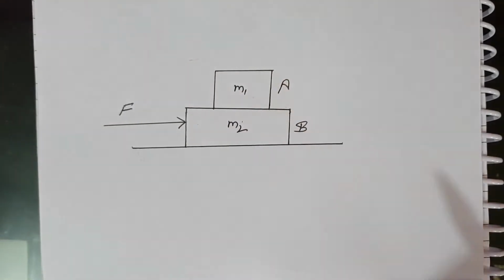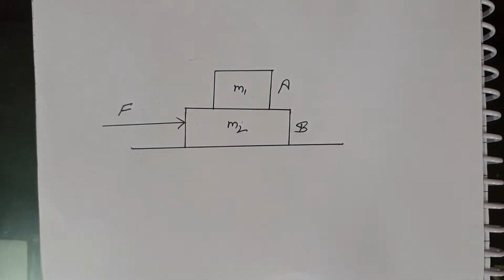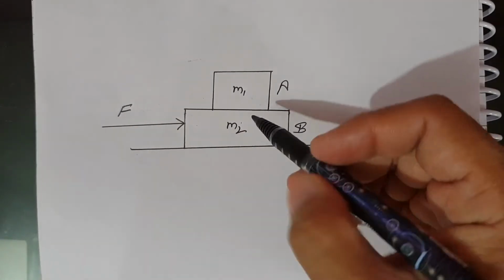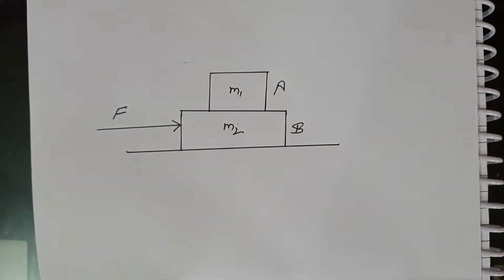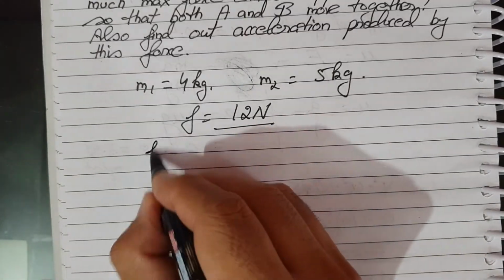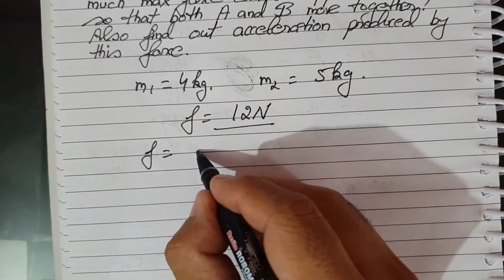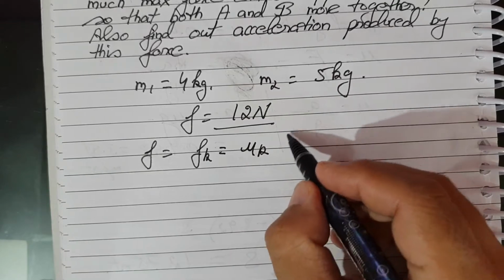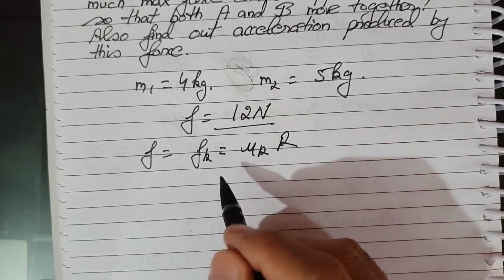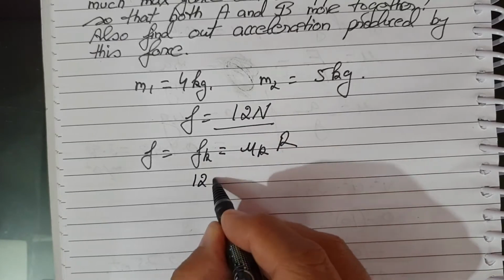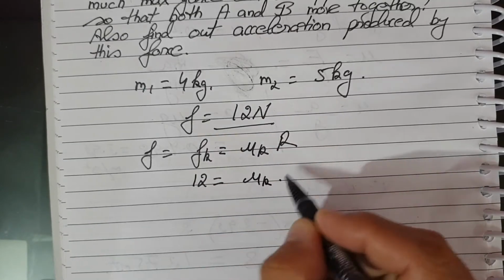So basically we can find the kinetic friction between these two, because we don't have to find this thing because this is a smooth horizontal surface. So you have to find mu k between these two surfaces. So F is equal to Fk, which is equal to mu k into R. So Fk is how much? This is 12. We can find mu k. Now R is what?